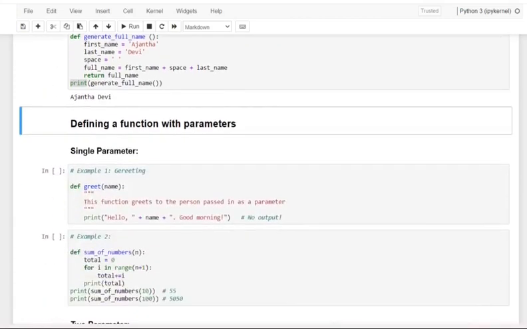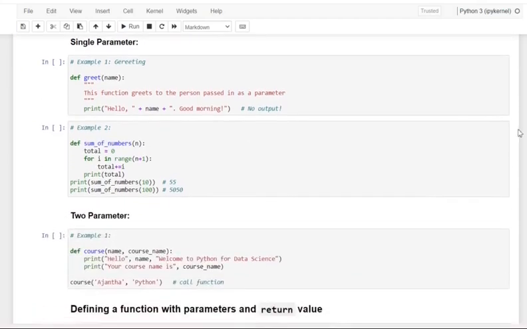And dear friends, I want to give you one more example, that is defining functions with parameters. See, actually in a function we can pass different types of parameters such as number, string, boolean, list, tuple, dictionary or set, or whatever it may be. Let me see the examples with a single parameter. See, if our function takes a parameter, we should call our function with an argument. That has to be so, and we have to keep it in mind.